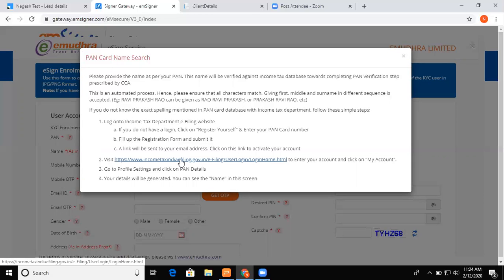So I repeat once again, it is mandatory to register yourself on the income tax website and make sure that the name as per your income tax website is entered here. There are very rare cases where the PAN name and the income tax website name are different. But if they are different, prefer the name which is registered on the income tax website.